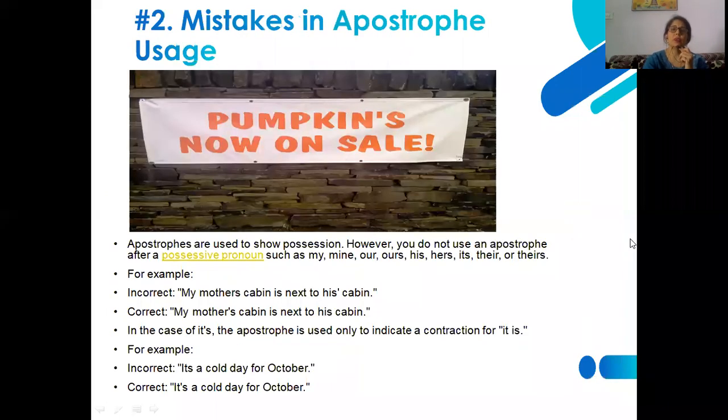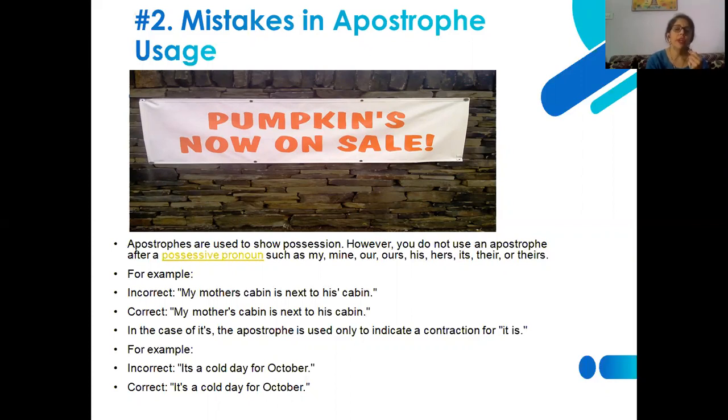The next is mistakes in apostrophe usage. If we want to show possession, you need not use an apostrophe after possessive pronouns such as my, mine, our, ours, his, hers, its, their, or theirs.